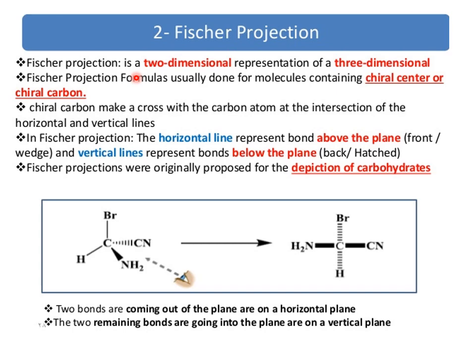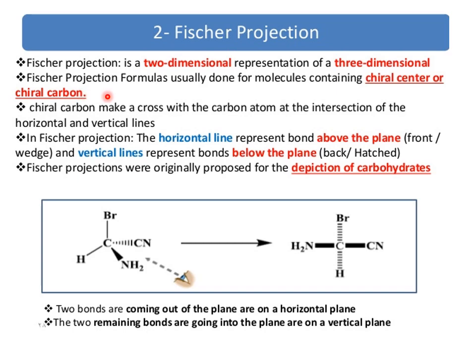The chiral carbon makes a cross, with the carbon atom at the intersection of the horizontal and vertical lines. In Fischer projection, the horizontal line represents bonds above the plane, front wedge, and the vertical line represents bonds below the plane, back hatched. This is a very important point: Fischer projections were originally proposed for the depiction of carbohydrates.